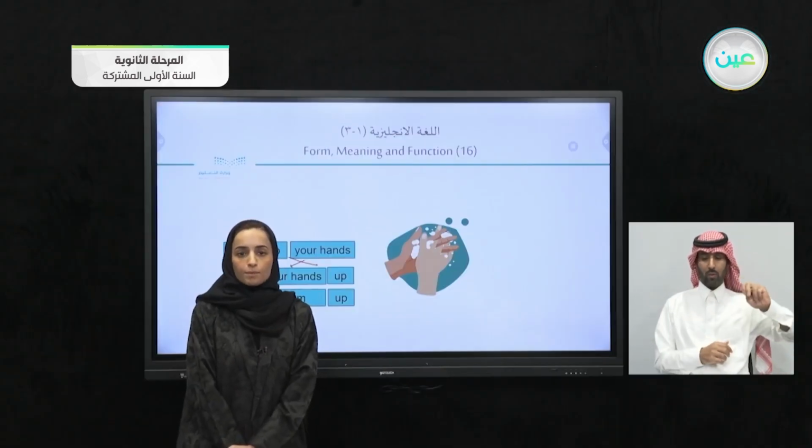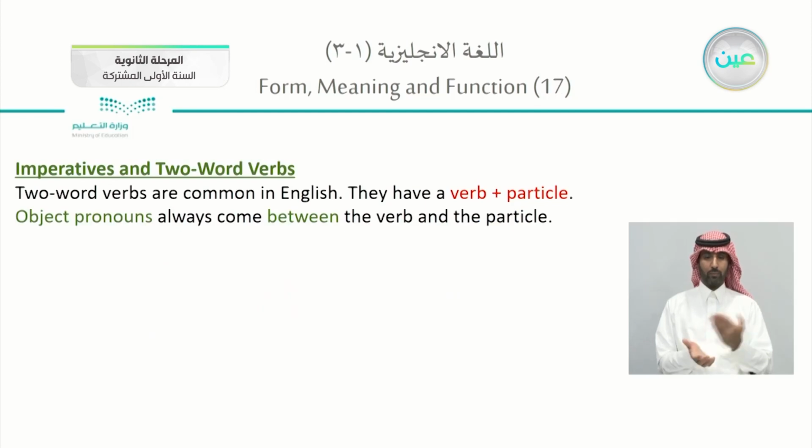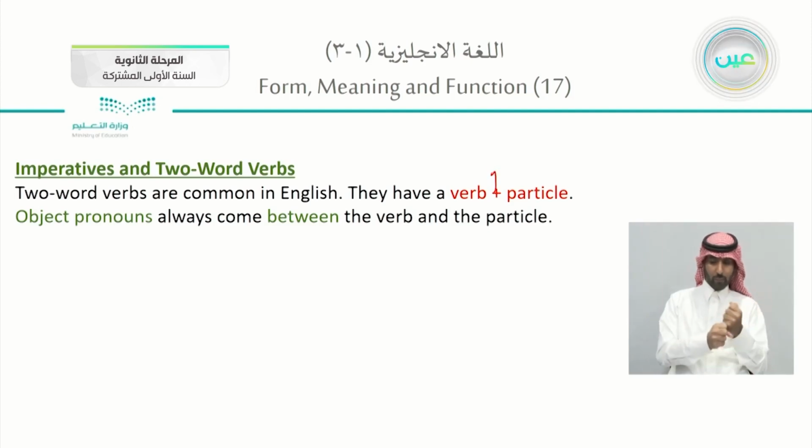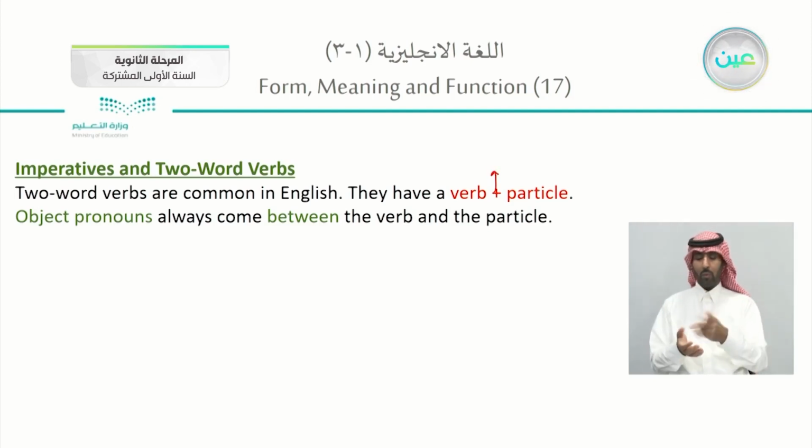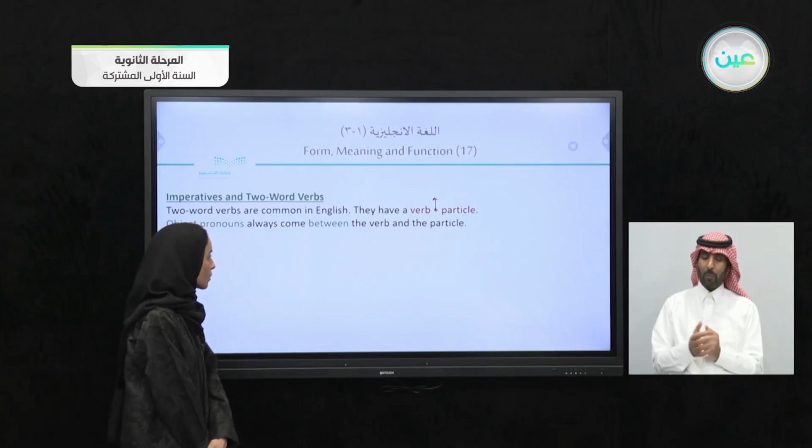Clean them up. Let's try to do an exercise, in your books, page 17, imperatives and two-word verbs. Two-word verbs are common in English. They are a verb plus a particle, which is an adverb or a preposition, or both of them together. Object pronouns always come between the verb and the particle, whether it's a noun or an object pronoun.